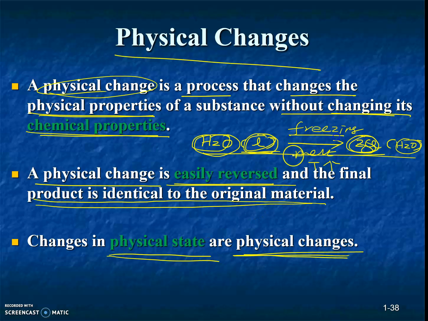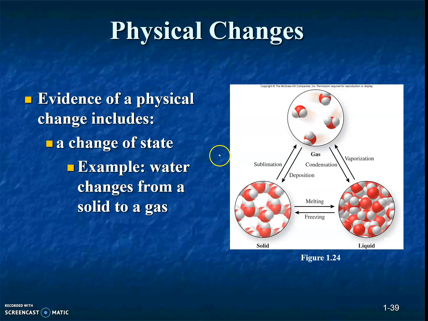Not only freezing and melting are physical changes, the other physical state changes, like vaporization, condensation, sublimation, and deposition, are all changes of physical state, and they are all physical changes. You need to know all those terms.